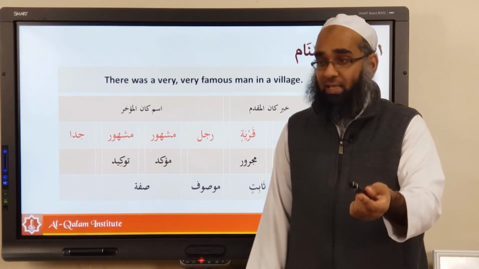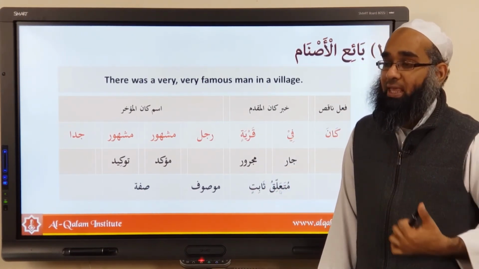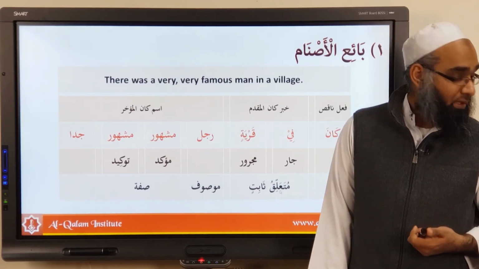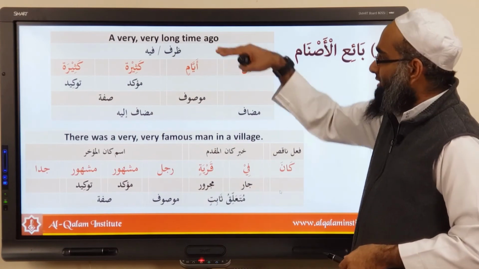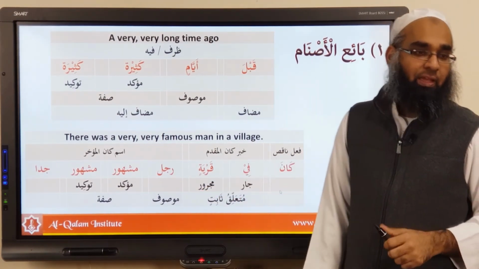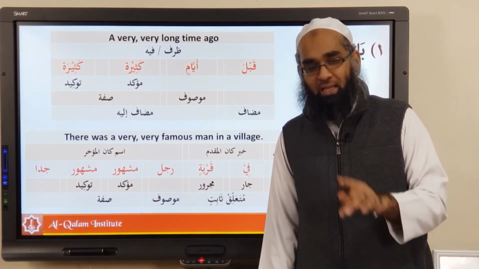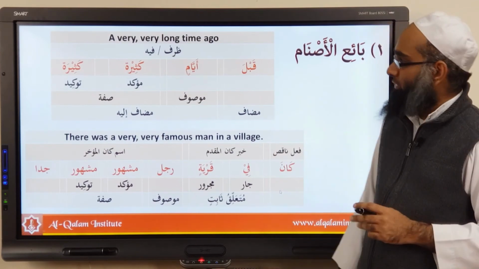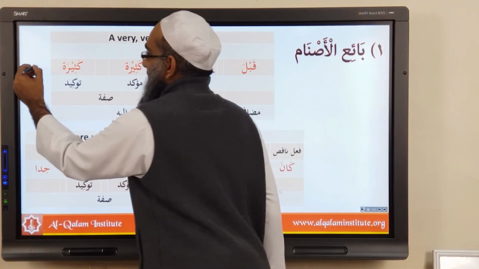And the previous sentence yesterday, what we said yesterday was, what was it becoming? The sentence before it, قَبْلَ أَيَّامٍ كَثِيرَةٍ جِدًّا. That becomes a zarf. So put all together, this is a zarf of this. This shows the time that this happened. So altogether, what was the whole translation now? A very, very long time ago, there was a very, very famous man in a village. You understand? So قَبْلَ أَيَّامٍ كَثِيرَةٍ, and then you have here جِدًّا.